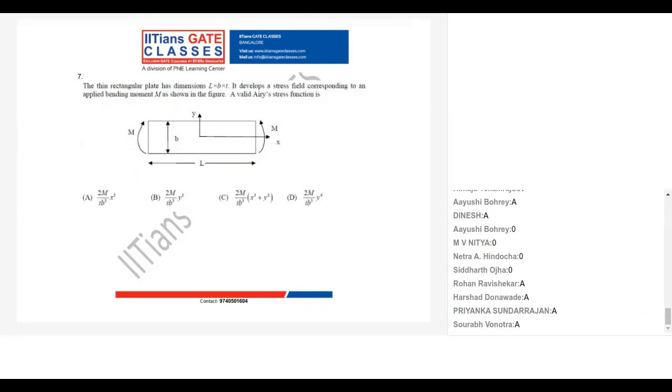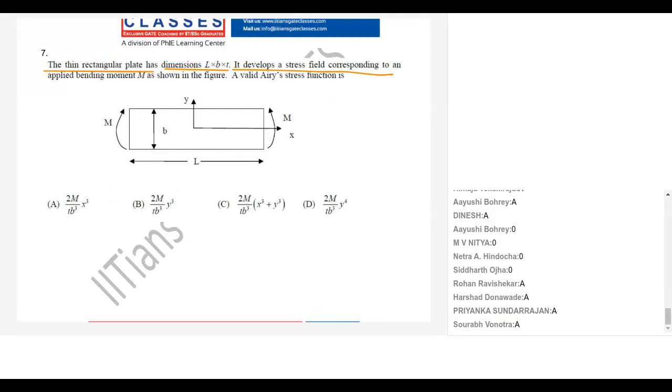Let's move to the next problem. This is one of the good problems. Here the concept of beam is also involved, which we have not covered yet, but I will tell. Read the problem. The thin rectangular plate has dimensions L, B, T. It develops a stress field corresponding to an applied bending moment M as shown in the figure. A valid Airy stress function is.